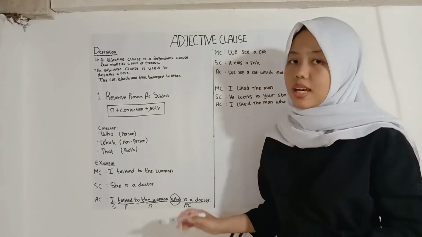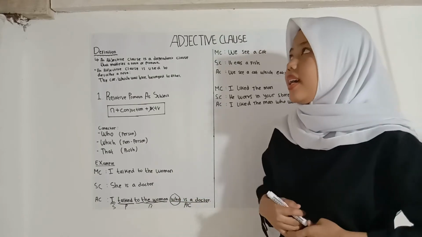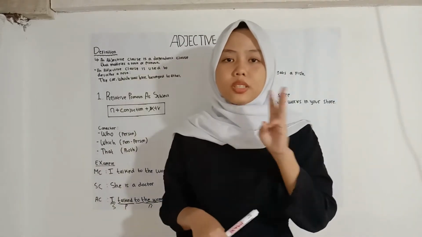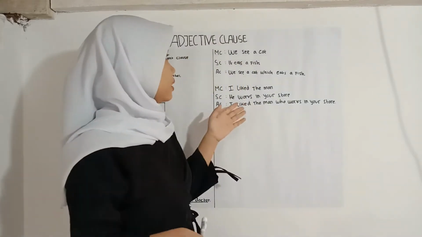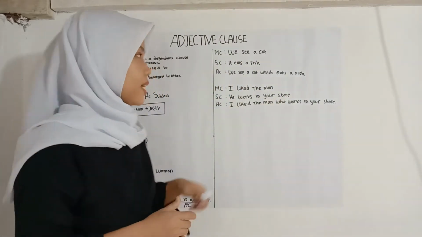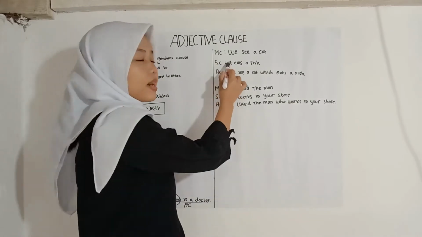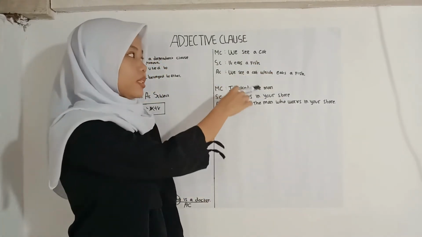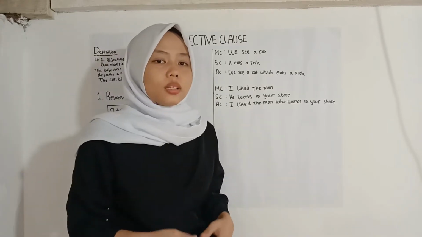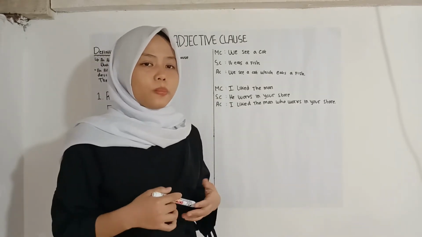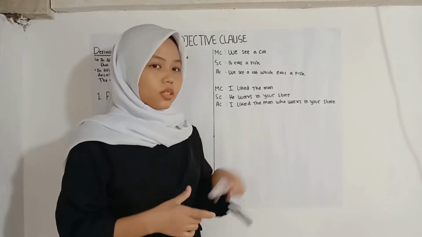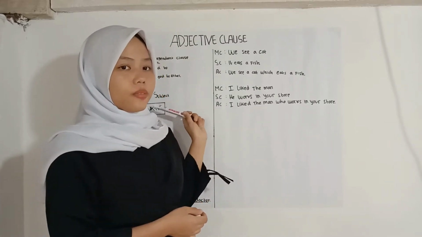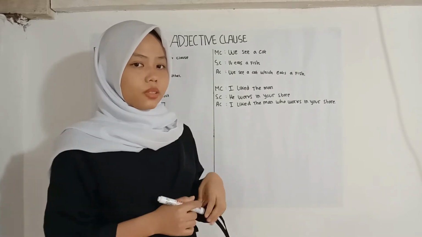Okay, I have three examples. The next example: main clause, we see a cat. Subclause, it eats a fish. Then what about when we want to make it an adjective clause? It is the same as the previous example.